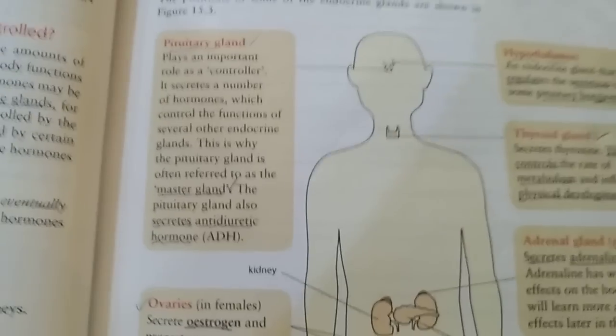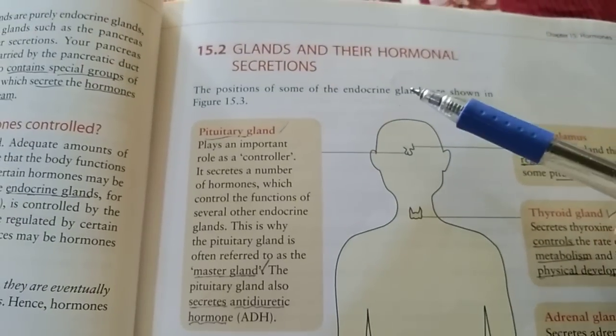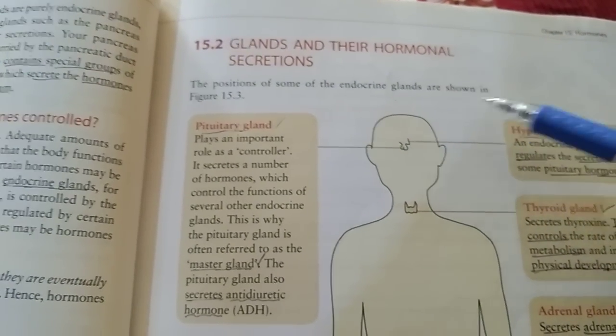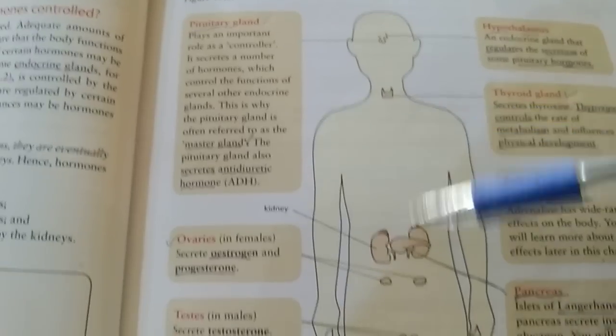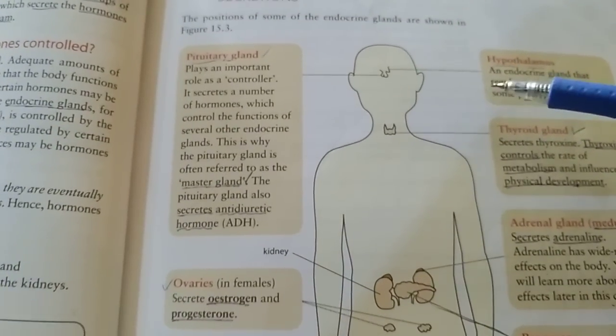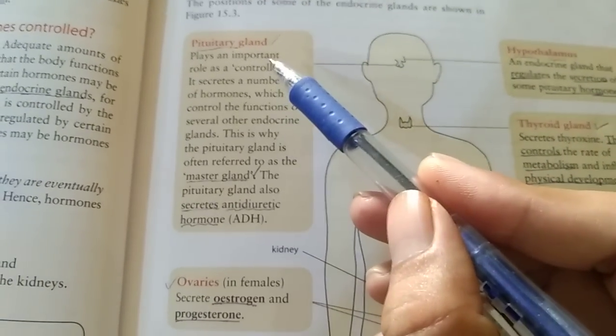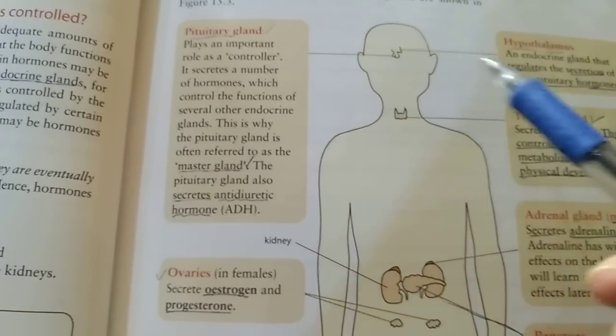Here we are discussing the glands and their hormonal secretions. A diagram shows the different glands which secrete hormones. The pituitary gland, also called the master gland.